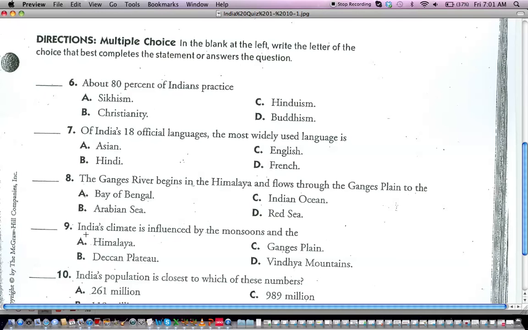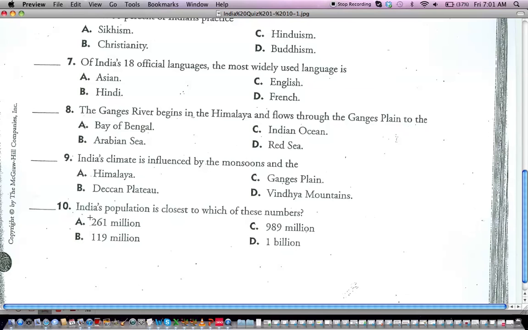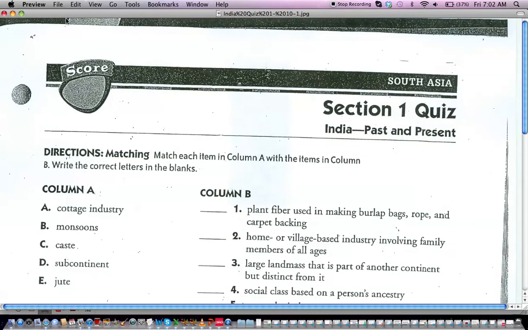Number 9, India's climate is influenced by the monsoons and the A, Himalayas, B, Deccan Plateau, C, Ganges Plain, D, Vindhya Mountains. India's climate is influenced by what? Okay. And then number 10, India's population is closest to which of these numbers? 261 million, 119 million, 989 million, or 1 billion? Okay. That's the first section there. If you got any questions, you raise your hand. All right. Now,